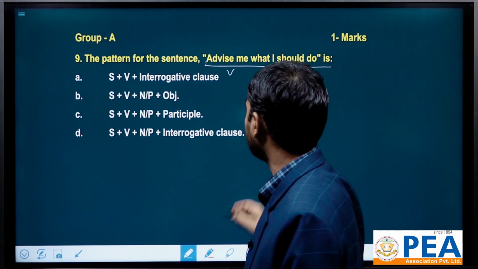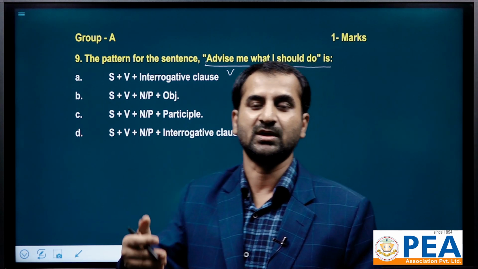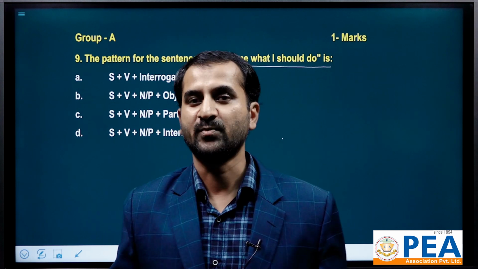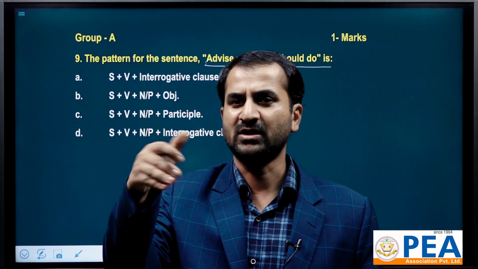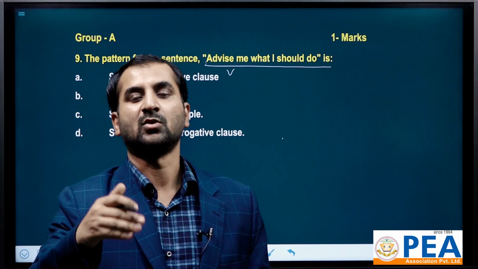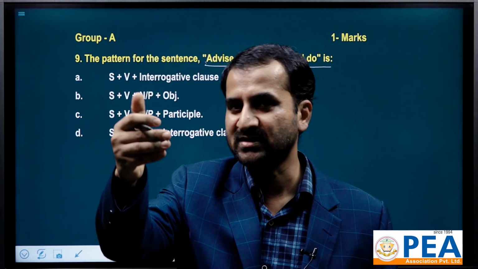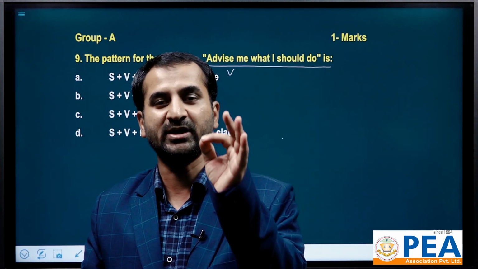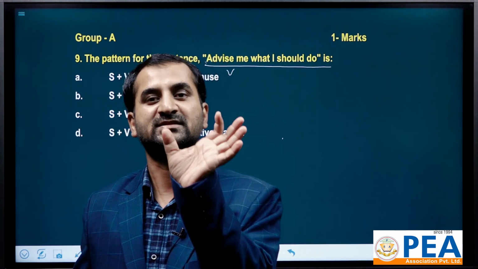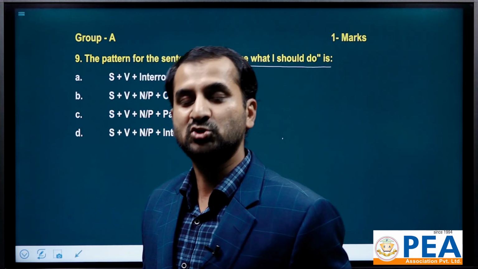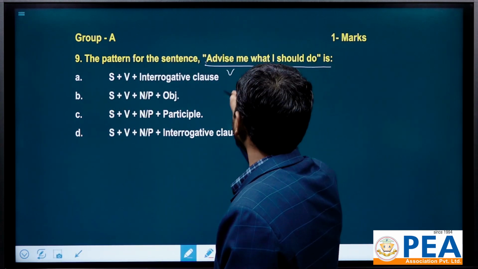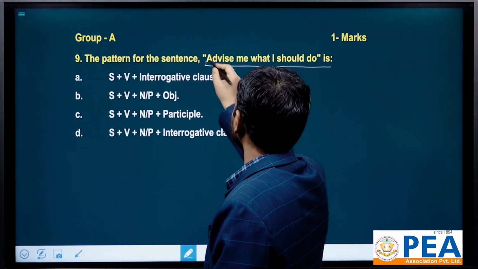For example, I say to someone, open the door. It's an imperative sentence, it's an order. So open the door, whom am I telling? The one who is listening. And who is listening? You, the second person, is listening. So there is always a subject that is hidden. That's why we use subject plus.